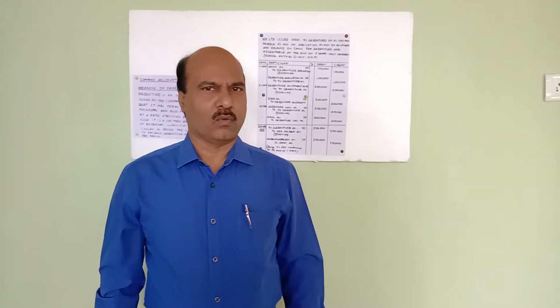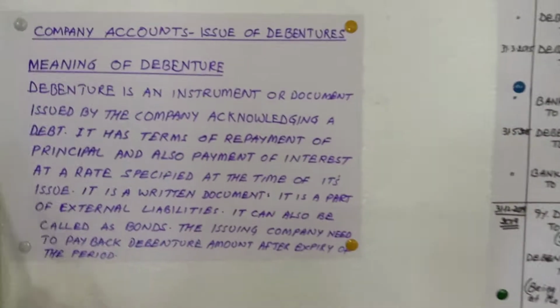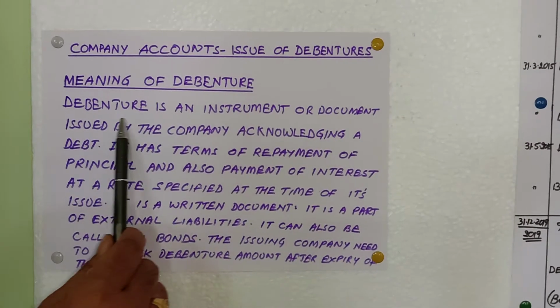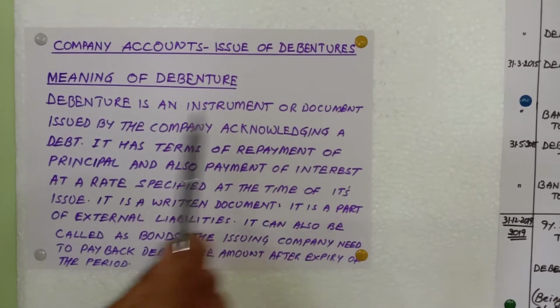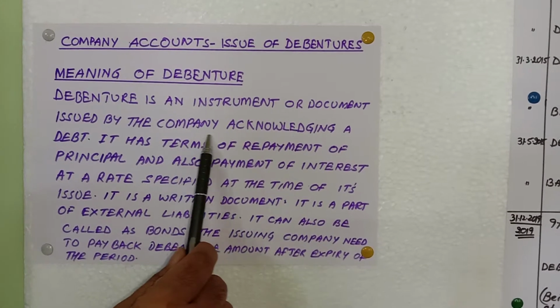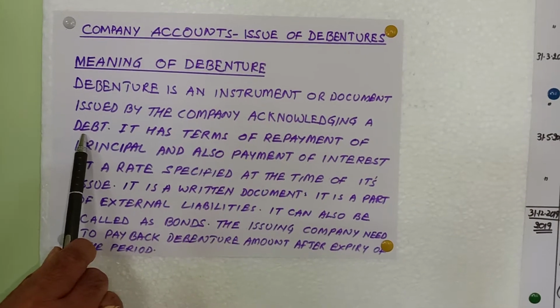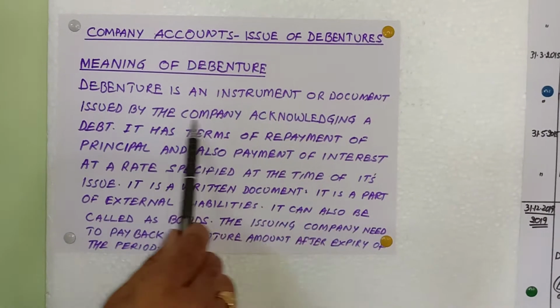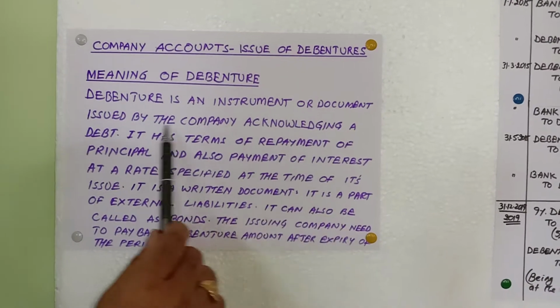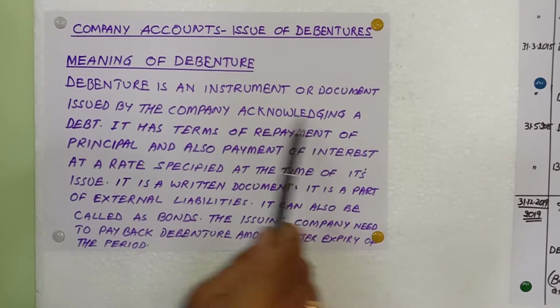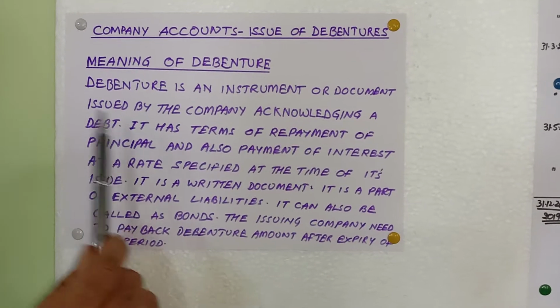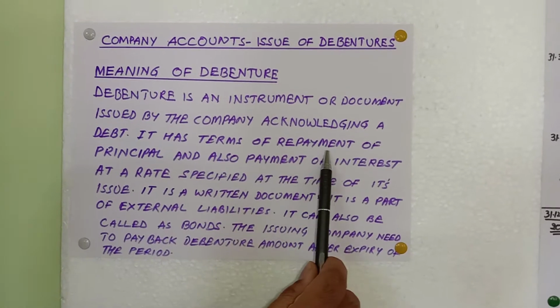So let's see what is meant by debenture with this example. Meaning of debenture: a debenture is an instrument or document issued by the company acknowledging a debt. Debt means loan. So it is issued by the company, which means they are raising funds from the public, and it is a type of loan or debt. It has a term of repayment.